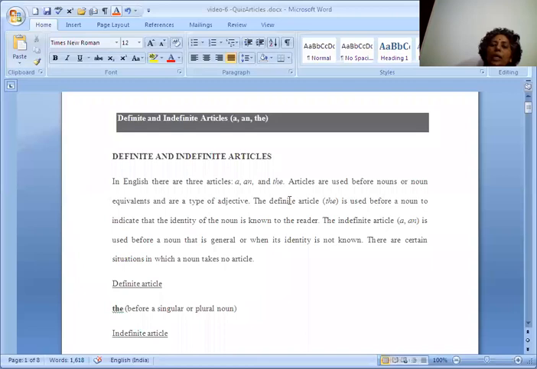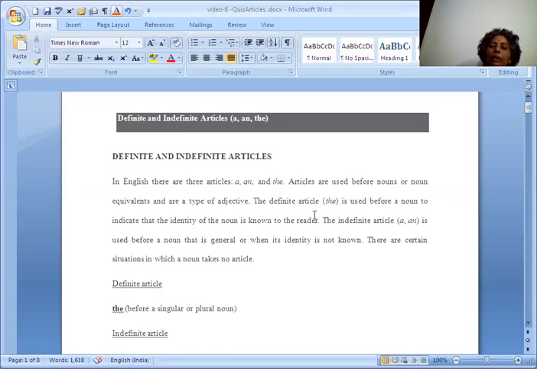And there are two types of articles, definite article and indefinite article. The is called the definite article; A and AN are called indefinite articles. These articles are used before nouns or noun equivalents and are a type of adjective.